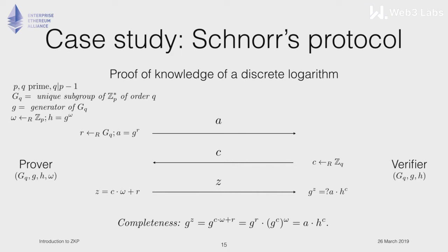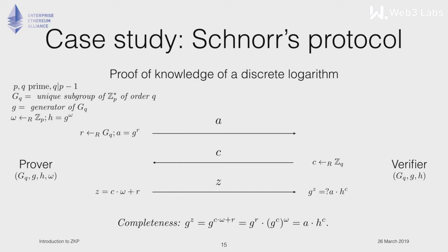Then the prover computes again things in the exponent. The first time he was basically sending some sort of commitment, and now he works with the value created by the verifier and with the previous value that he created. So basically he camouflages his witness W with the challenge that the verifier sent and with the randomness that he created before.